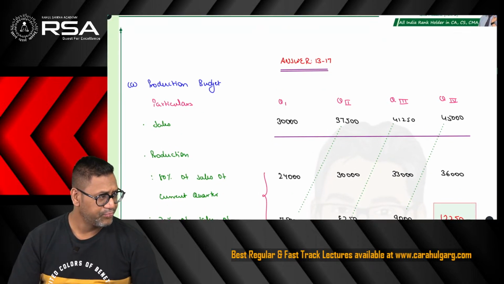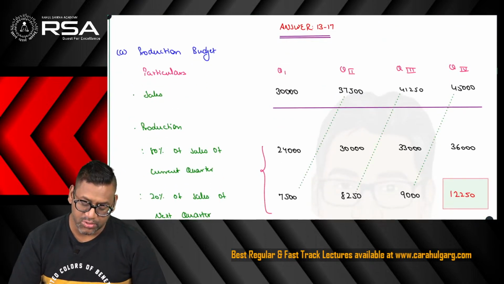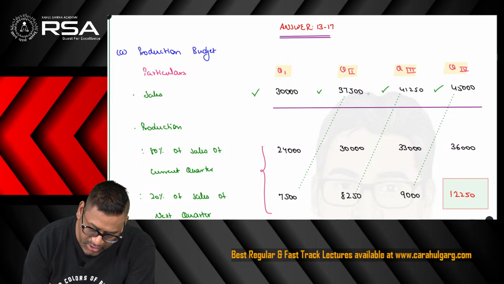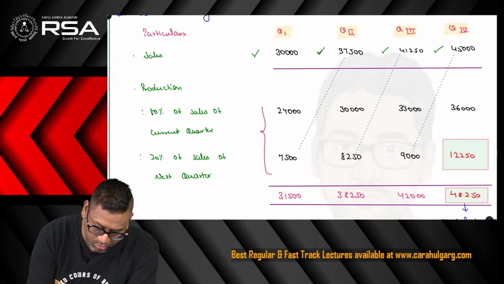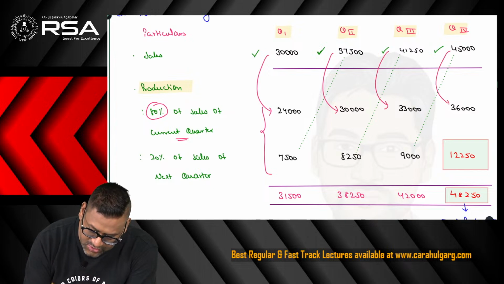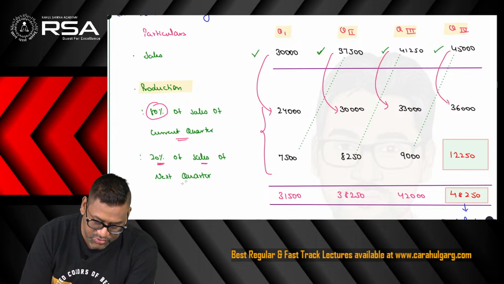Let us see. So the production budget is given for quarter 1, 2, 3 and 4. First of all, we mark the sales of each quarter, and for each quarter, how do we find out the production? The question said that you have to take 80% of sales of the current quarter. So we simply took 80% of these figures, and then 20% of sales of the next quarter.